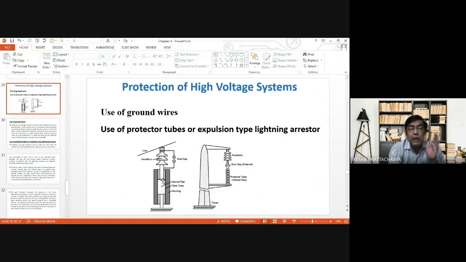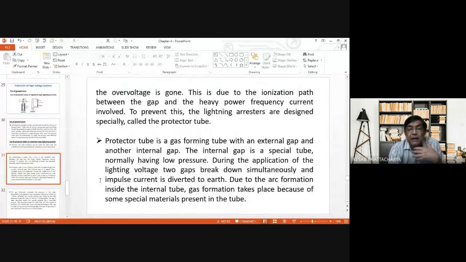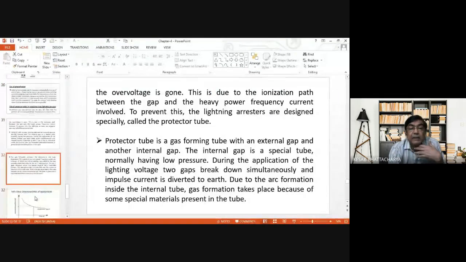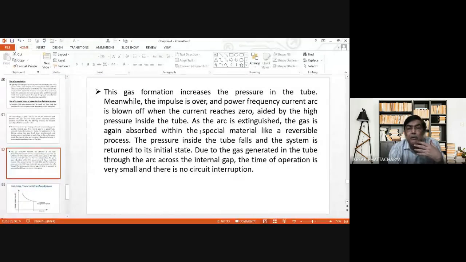And due to the arc in the internal gap, gases form inside the tube or in this internal gap in this region, and as a result, as explained here, this gas formation increases the pressure in the tube. Meanwhile, the impulse is over.